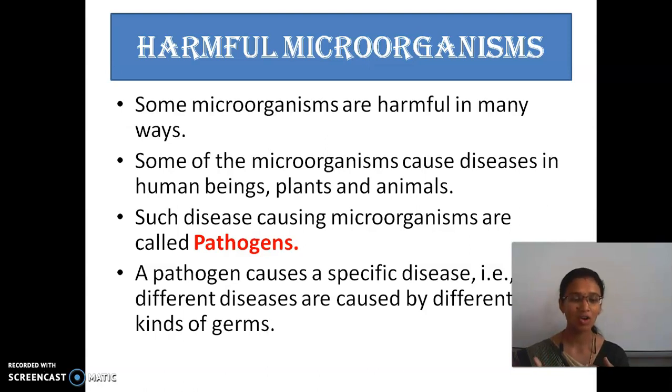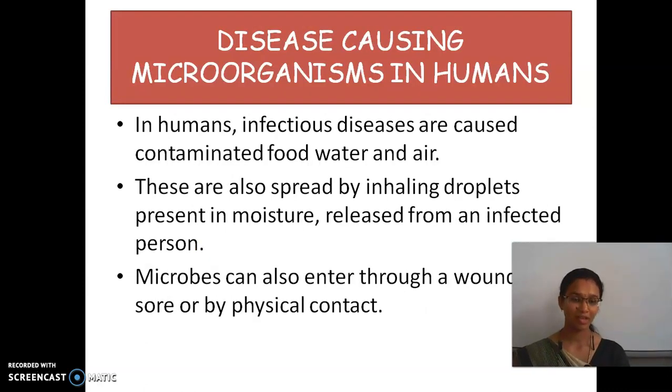These disease-causing microorganisms are called pathogens. A pathogen causes specific diseases. That is, different diseases are caused by different kinds of germs. I said this microorganism causes disease in human beings, animals and plants. Now we are going to see about the diseases caused in human beings by microorganisms.